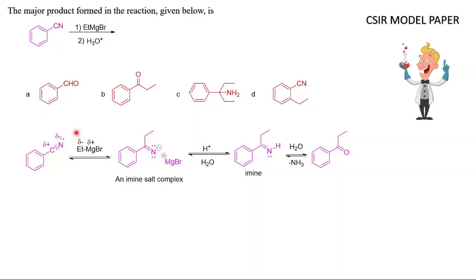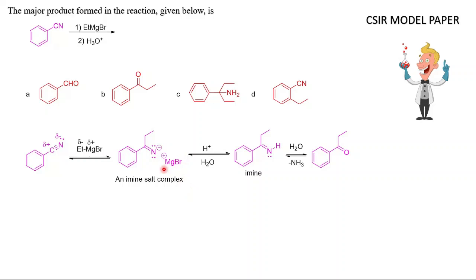Now this will attack the positive center, that is, this is electrophilic. So this will attack the carbon and this bond will shift to this, and as a result a negative charge will appear on nitrogen. You can see this is an imine salt complex.